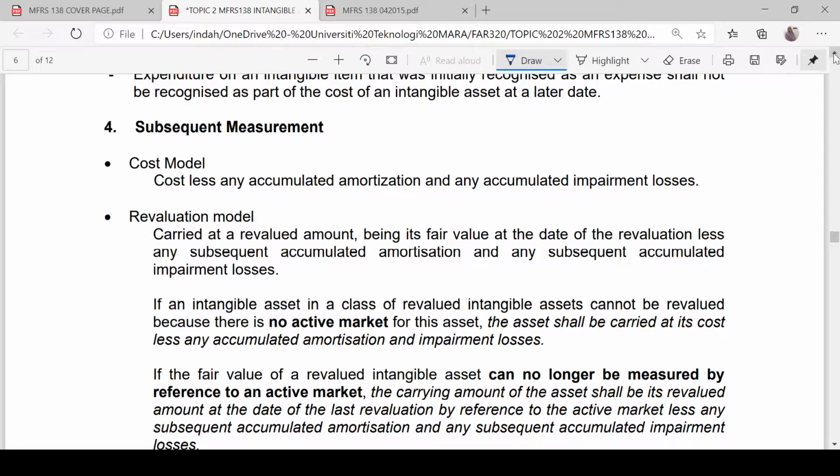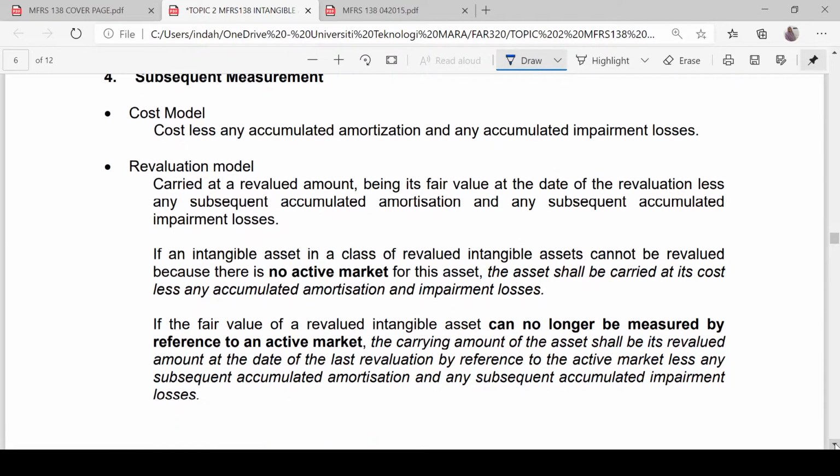If an intangible asset in a class of revalued intangible assets cannot be revalued because there is no active market, meaning that there is no fair value for this asset, you can continue to carry the asset at its cost less any accumulated amortization and accumulated impairment losses.